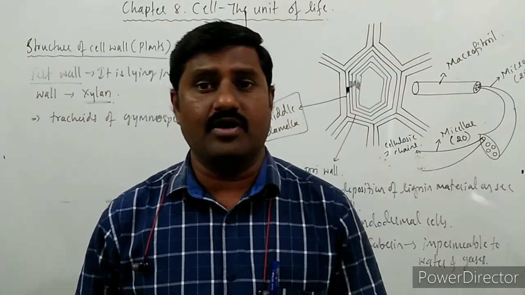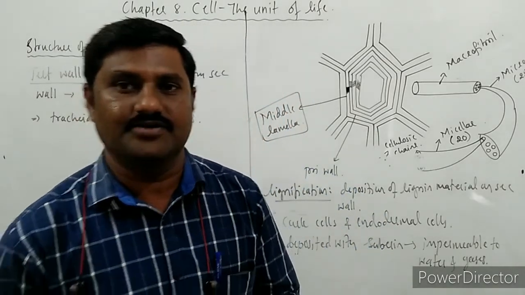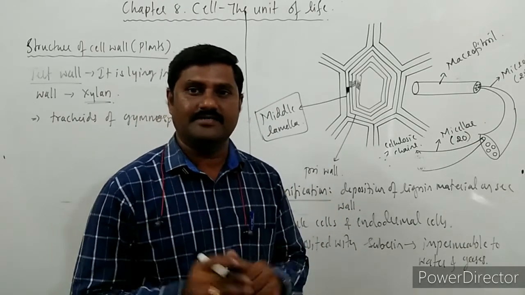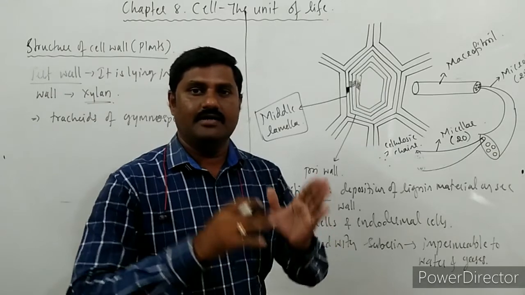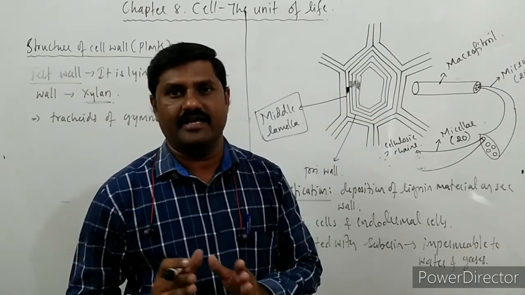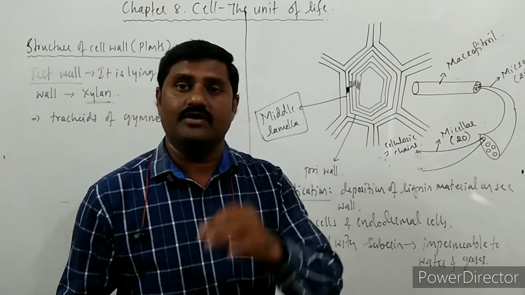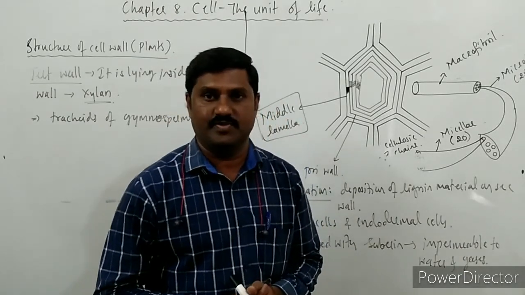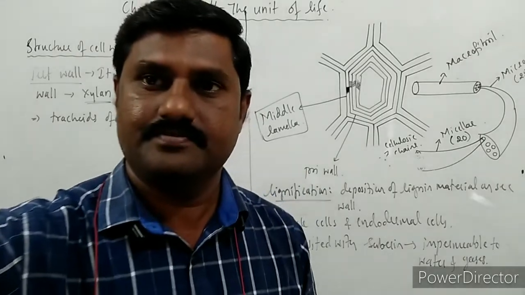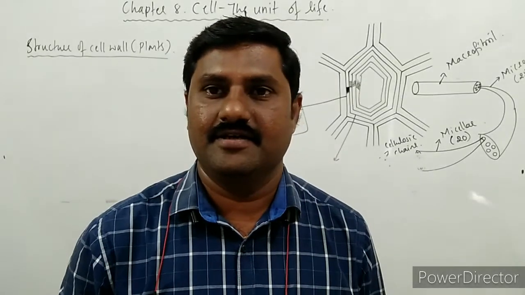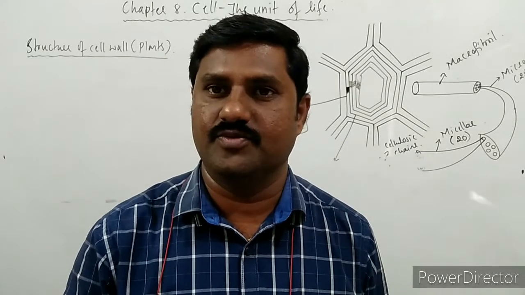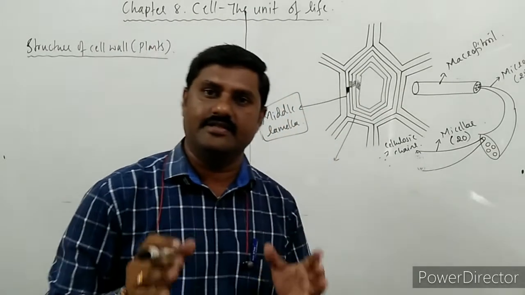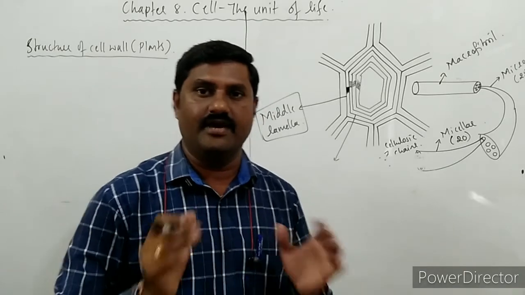So this is all about the wall layers that we come across in the plant cell. The plant cell has the middle lamella, primary wall, secondary wall, and very rarely the tertiary wall in some plants like gymnosperms. Okay. Next one is pits as well as plasmodesmata. These two are very important things. What are these pits, where are they present? Let us see now.